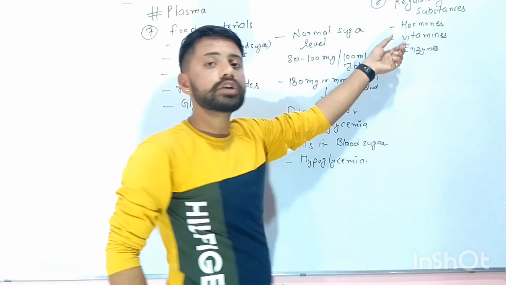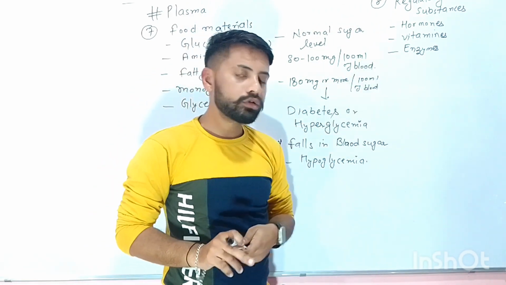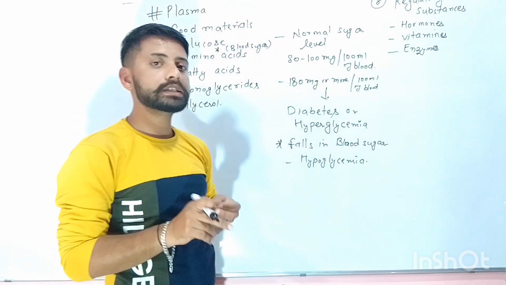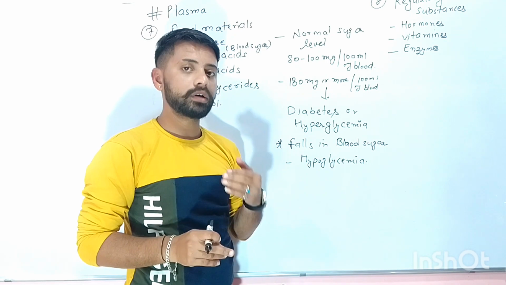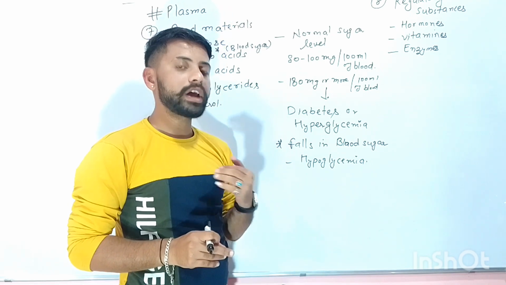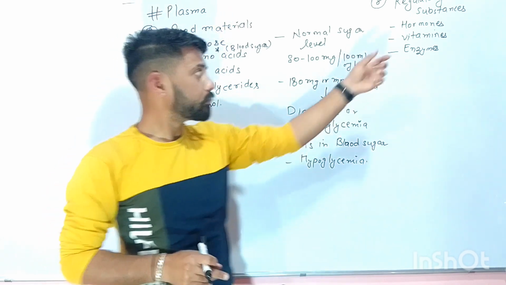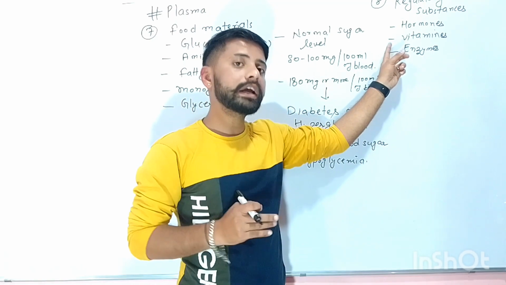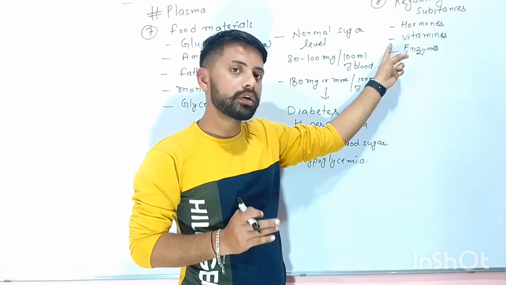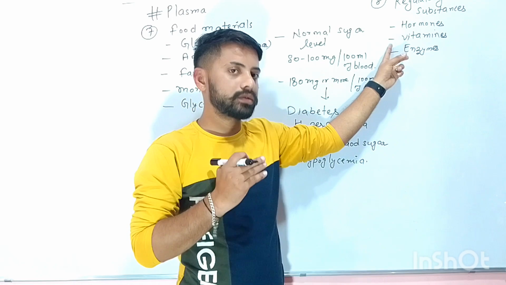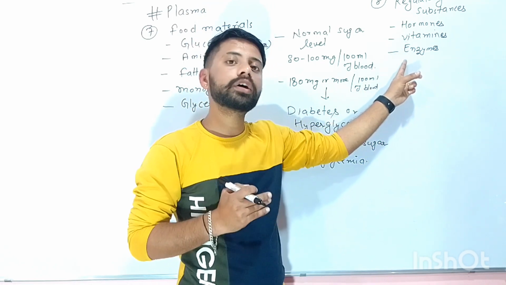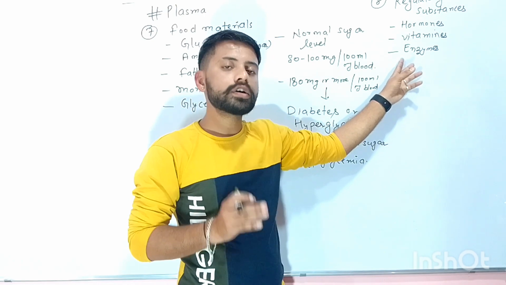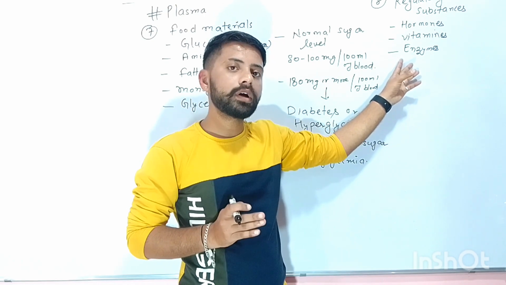The hormones are produced by the endocrine glands, that is the ductless glands, which pour their secretion, the hormones, into the blood, from where they are transported in our body. Vitamins, after they get absorbed, are also transported by the plasma, which is the part of blood. Enzymes are also present in the blood. Not all enzymes, but some of the enzymes are present in the blood.